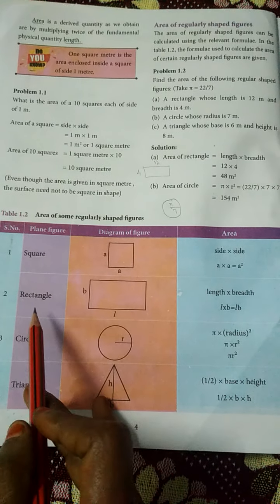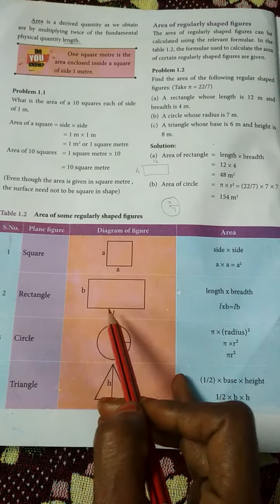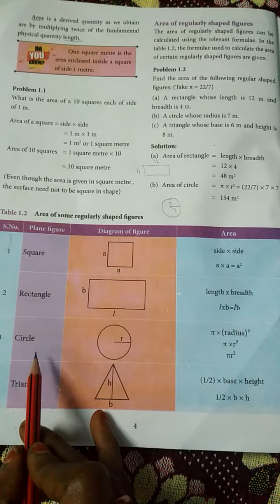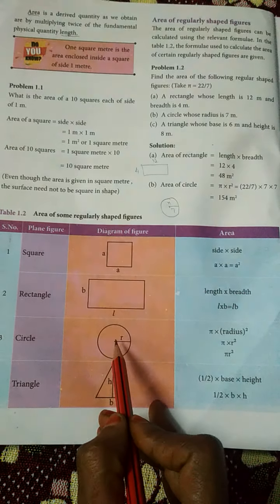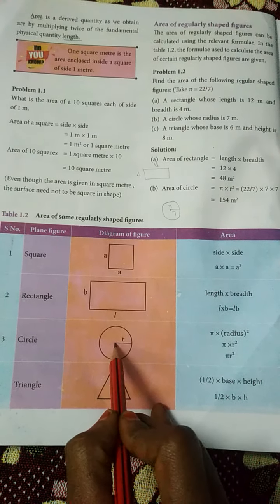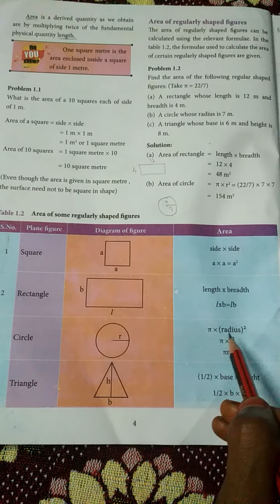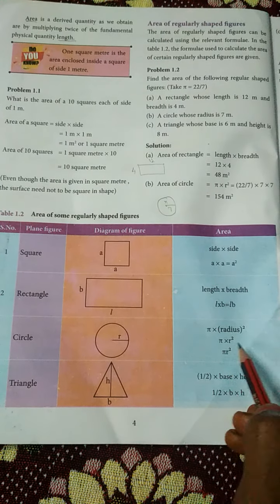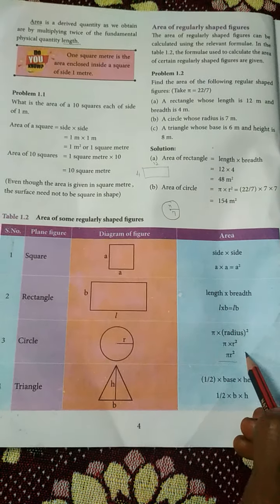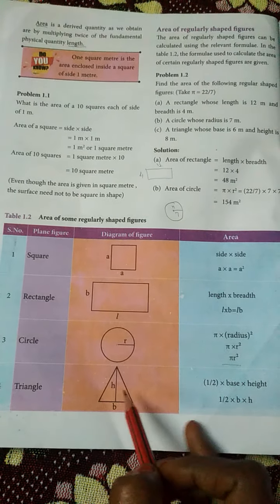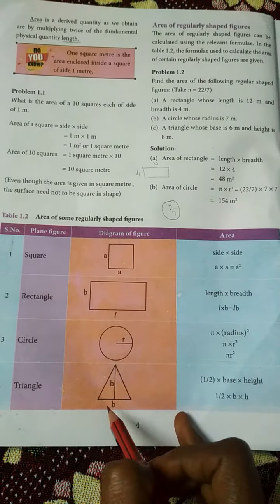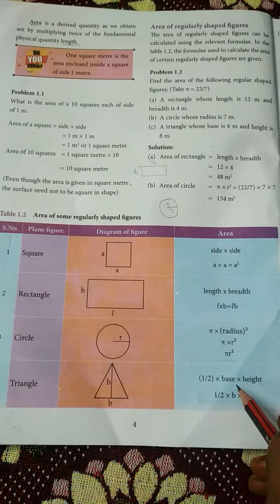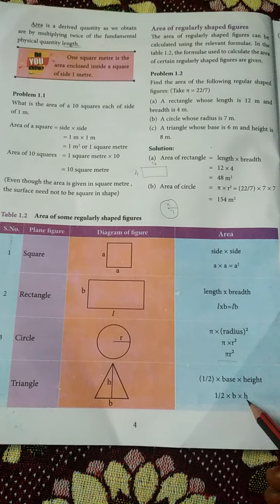Area of rectangle: length into breadth, L into B is equal to LB. Area of the circle: radius, the distance from the middle point, which you represent as R. Pi into radius squared, pi R squared. Area of circle is pi R squared. Area of triangle: half into base into height.